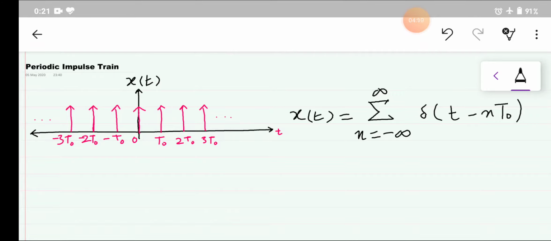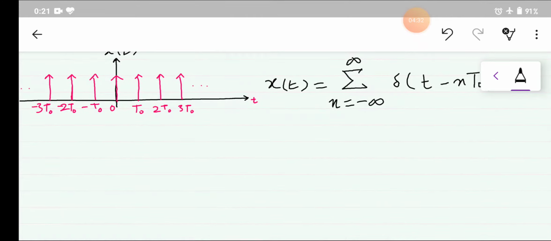Now we want to study the signal as a Fourier series and as a Fourier transform. So we want to determine the Fourier series and Fourier transform for the signal to move on to our next topic, that is sampling. First we will represent the signal through a Fourier series. As you know, we can write a Fourier series for this signal as it is a periodic signal.